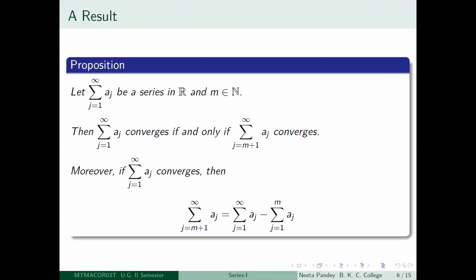So if you leave out the first m terms, the convergence of one of the series is going to be a necessary and a sufficient condition for the other.